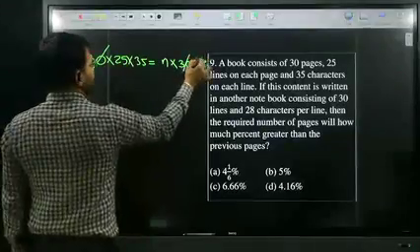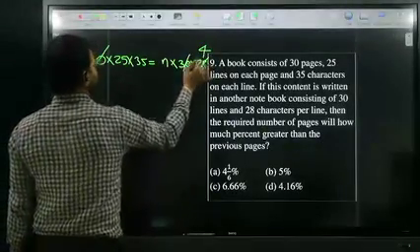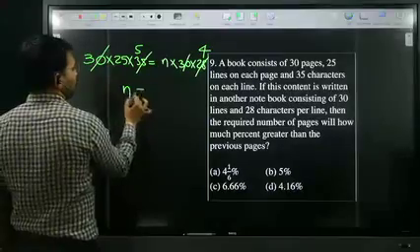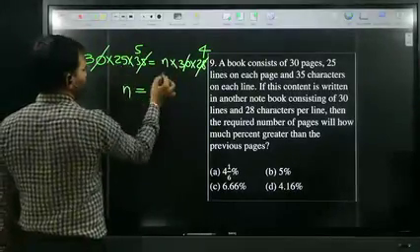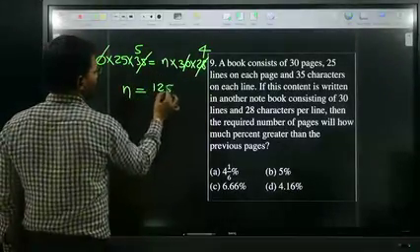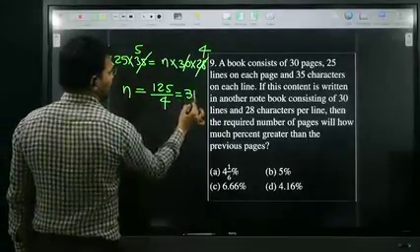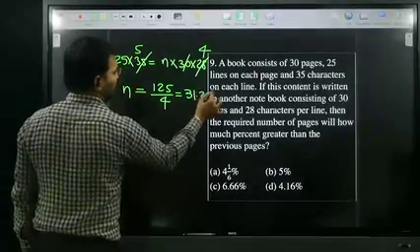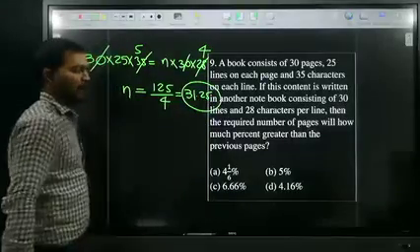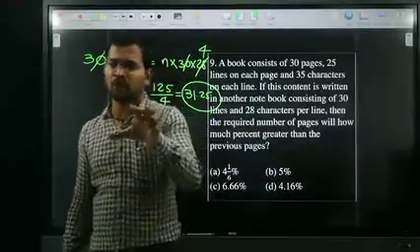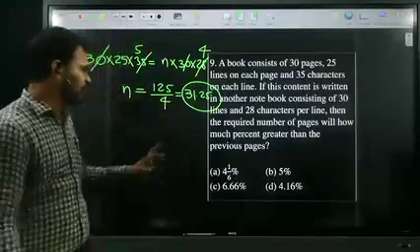So 7 4s are 28, 7 5s are 35. Therefore n is equal to 125 by 4, which is nothing but 31.25.